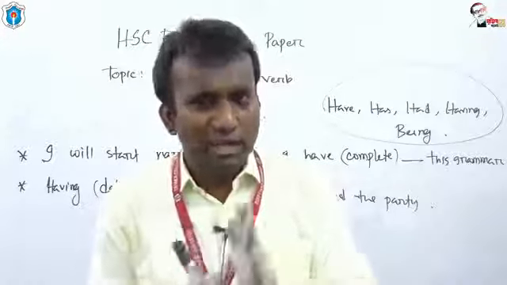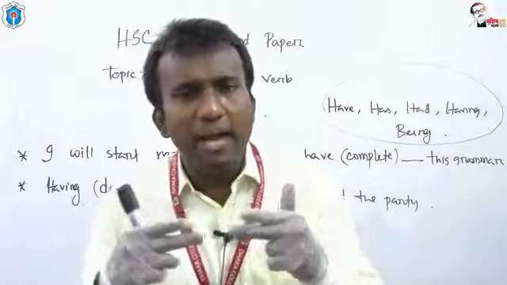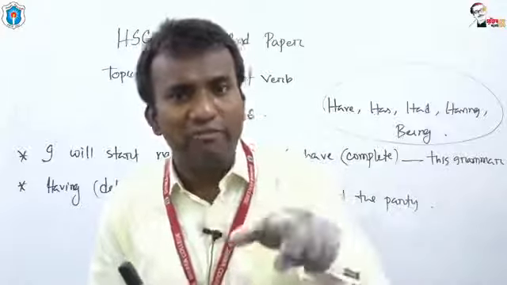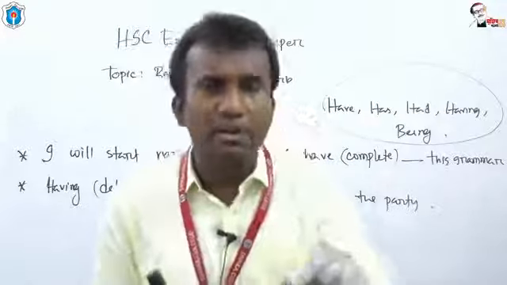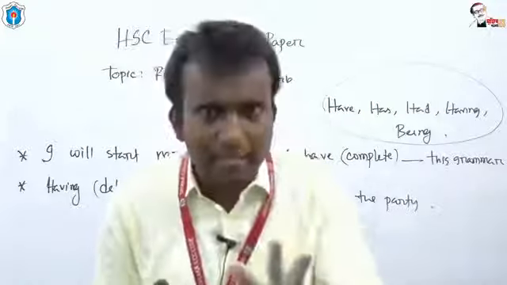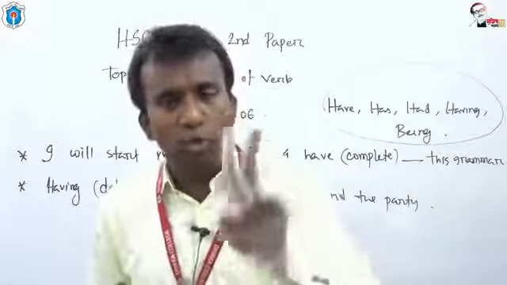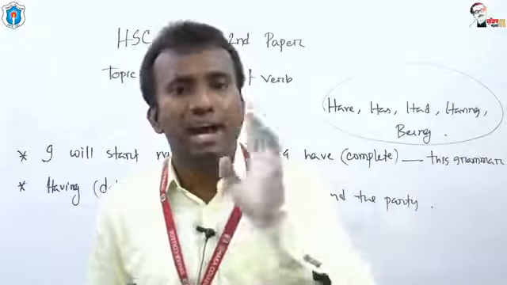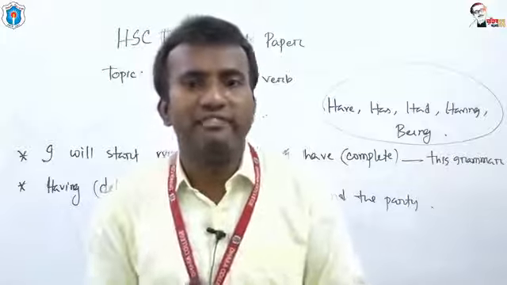Dear students, I have told you that 10 blanks are given in right forms of verb part, and in this part you have 5 marks, as each of the blanks contains half marks.